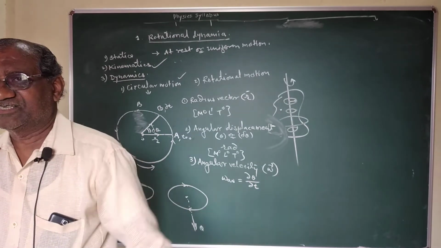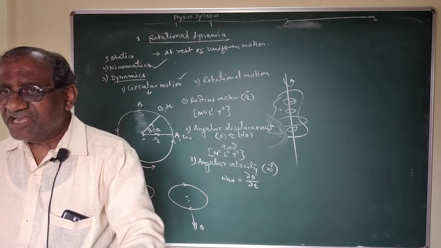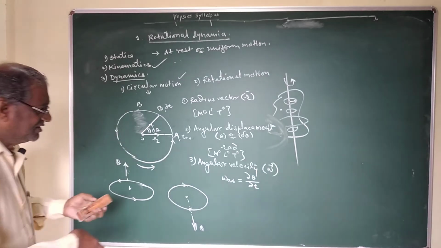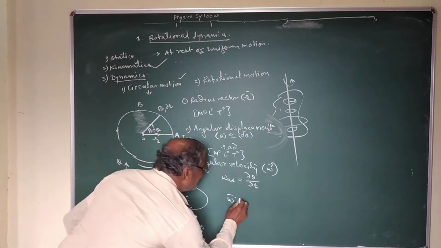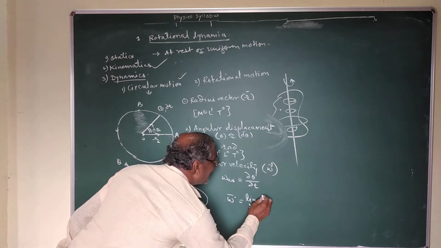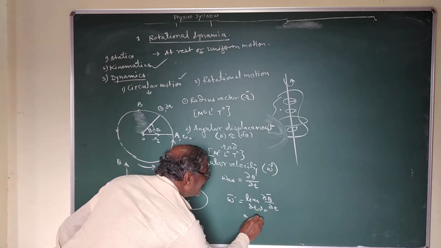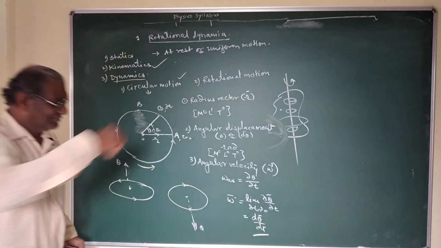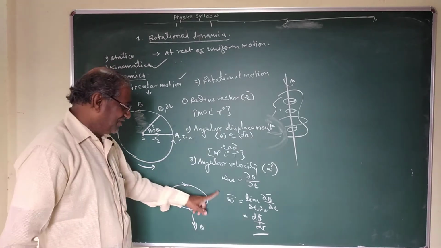instantaneous angular velocity. And instantaneous angular velocity is a vector quantity which can be determined by taking the limiting value of average angular velocity, so that omega can be written as limit delta t tends to 0, delta theta upon delta t, and called as d theta upon dt. This is the vector quantity.